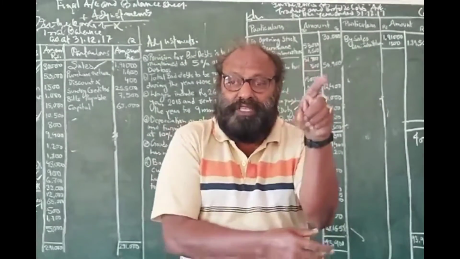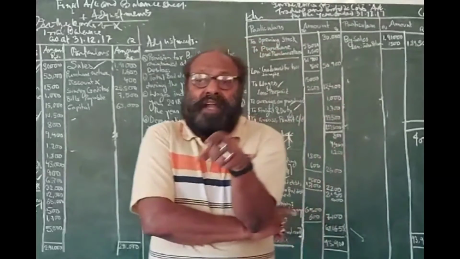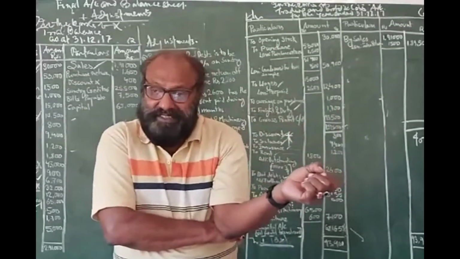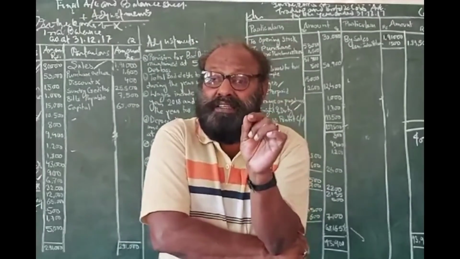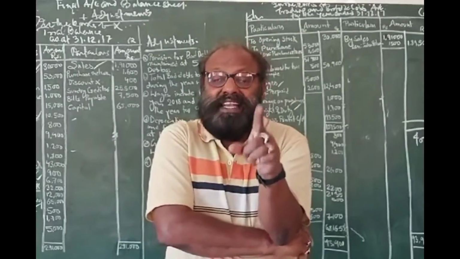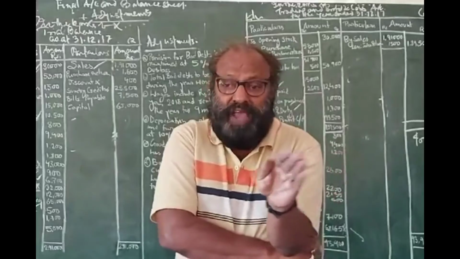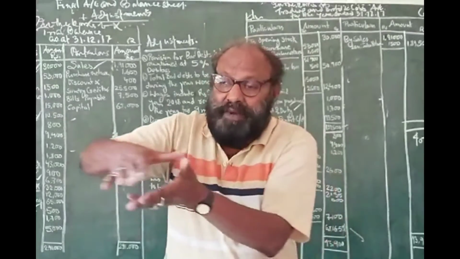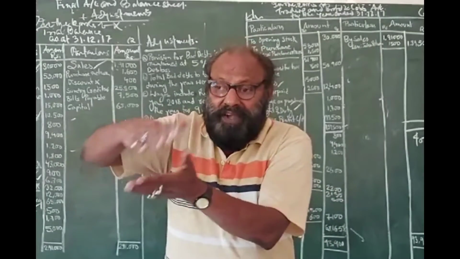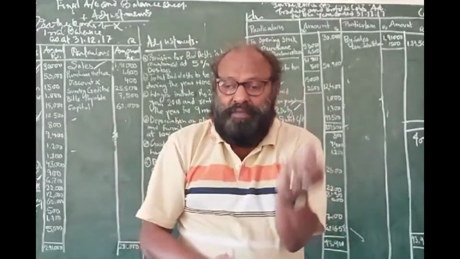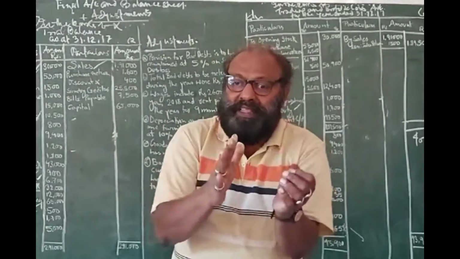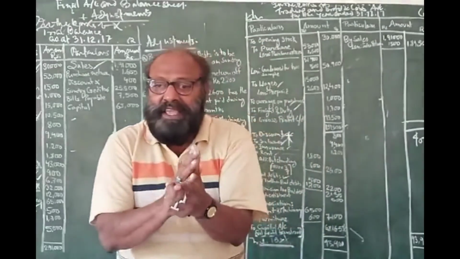Next one, second function, identification of debits and credits. The third function is recording. This recording has got two parts, two dimensions. One is recording as per date, chronologically, and you make it in a book, and that book is known as journal.